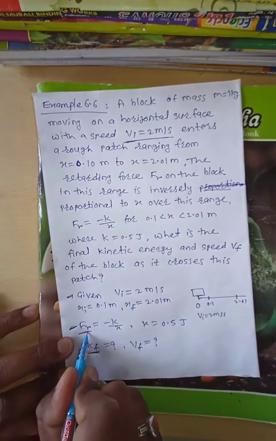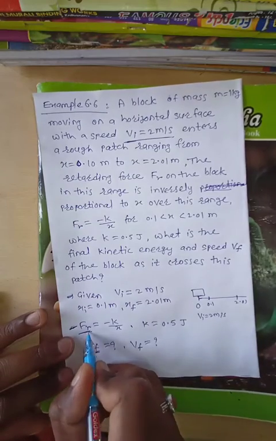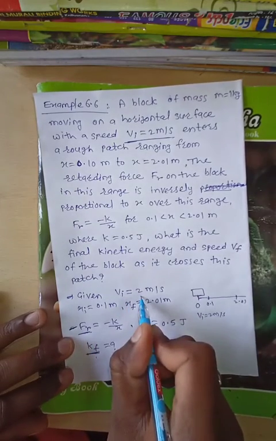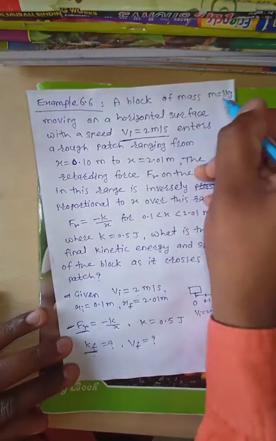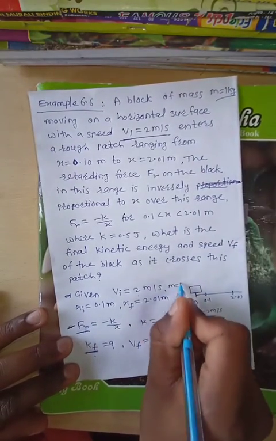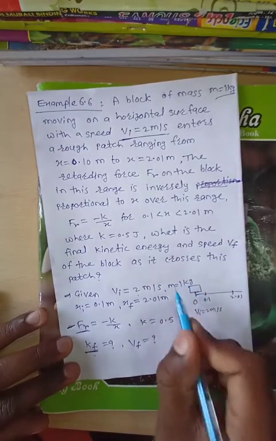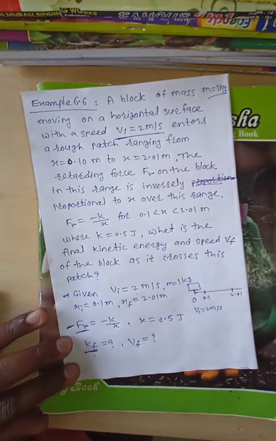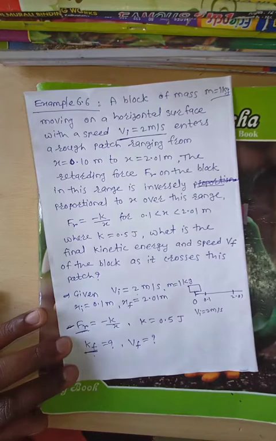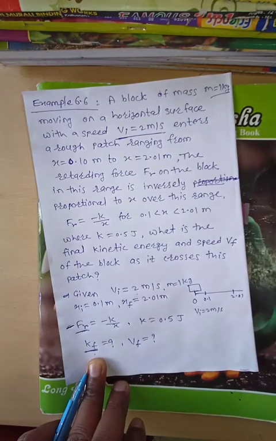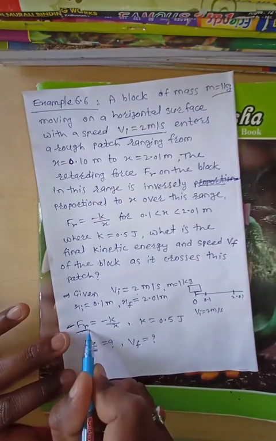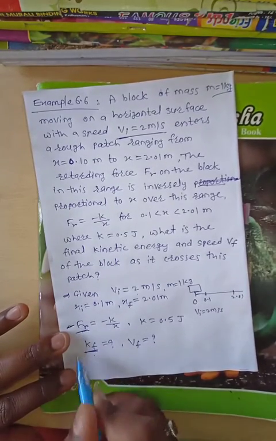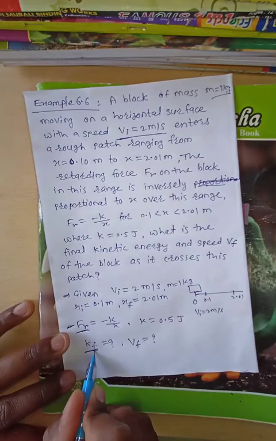In that case, they can give a force, meaning we have to find the work done, and they can give an initial velocity and the mass of the object, m is equal to 1 kg. From the mass and velocity, we have to find the initial kinetic energy. If you know the initial kinetic energy and the work done, you can easily find the final kinetic energy. See here they are giving a force, and they ask to find the final kinetic energy.